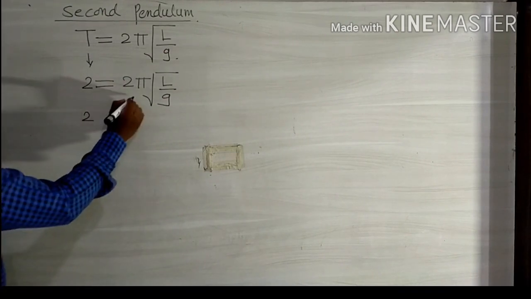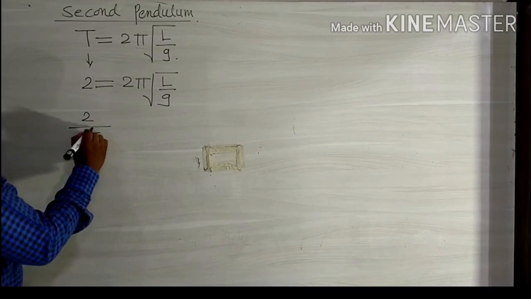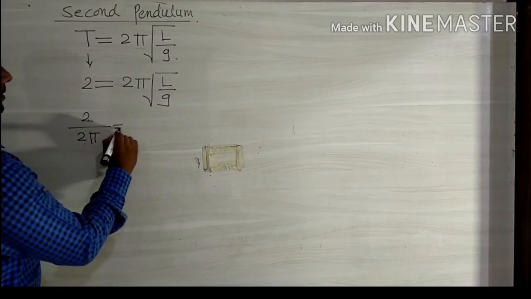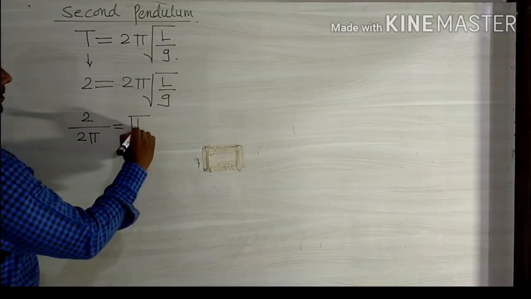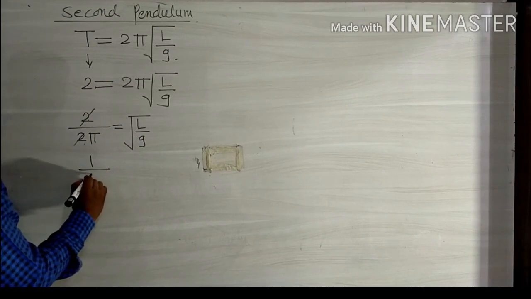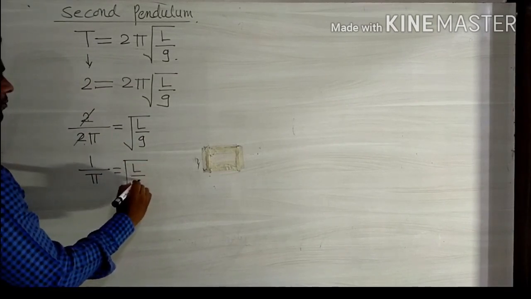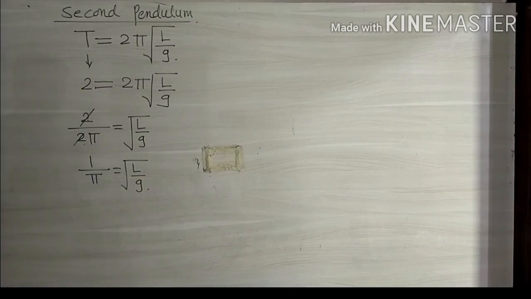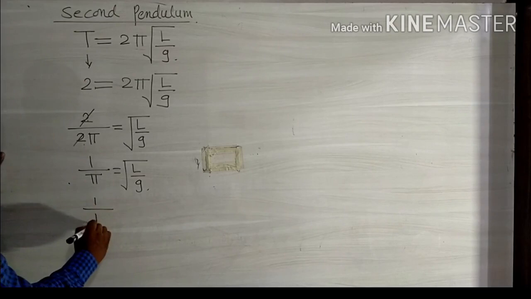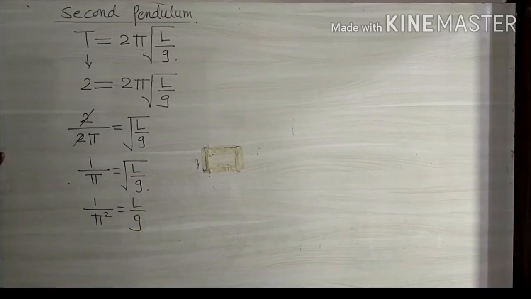Dividing by 2 pi, 2 divided by 2 pi is equal to under root of L upon g. The 2 cancels, giving 1 upon pi is equal to under root of L upon g. By squaring both sides, 1 upon pi square is equal to L upon g.